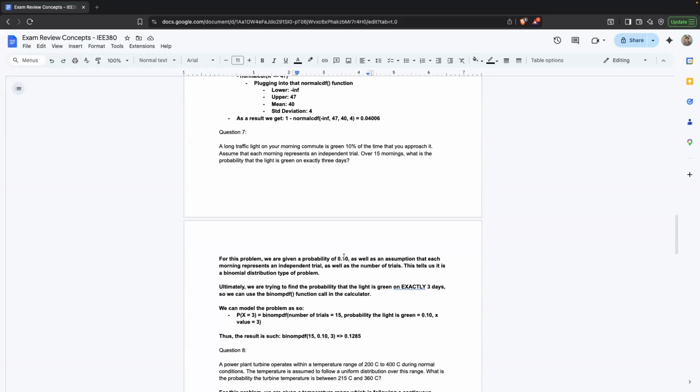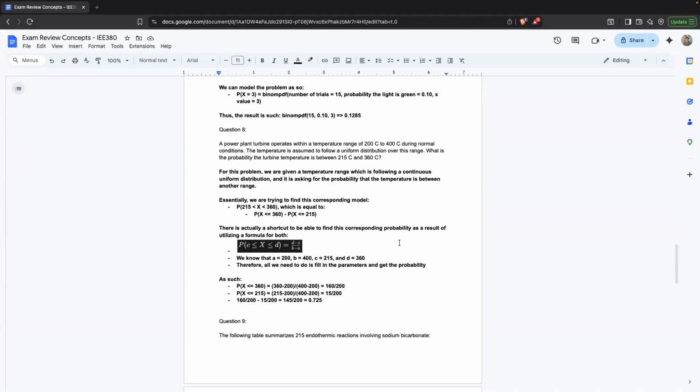So here we have all the parameters we need to plug into the binom PDF function, since we're looking for an exact value, not a range of values. We would use the binom PDF function instead of the CDF function on exactly 3 days. The first parameter is the number of trials, 15 mornings. The second parameter is the probability that the light is green, which is 10%, and the corresponding x value, which we're measuring exactly, is 3. Plugging that into the calculator function, we get a probability of 0.1285, or just above 12%, of the light being green on exactly 3 days.